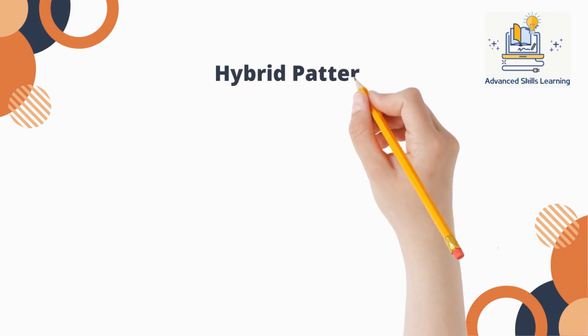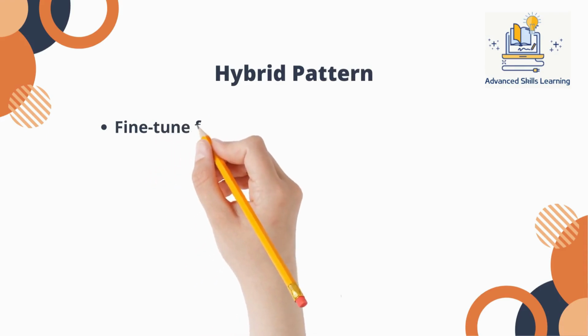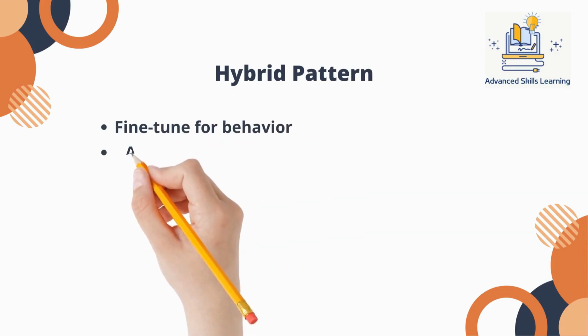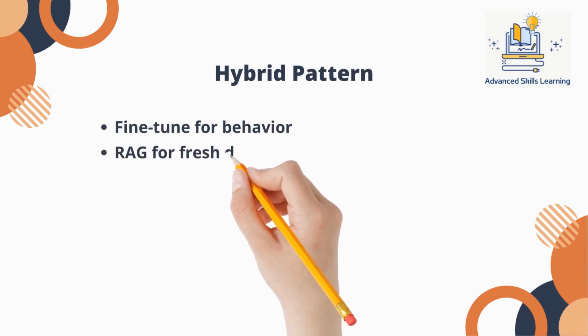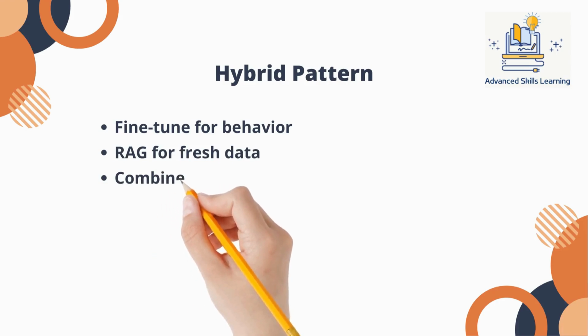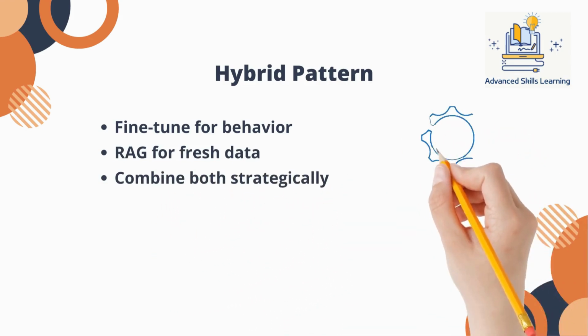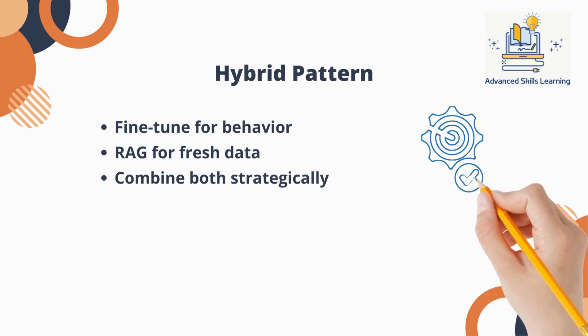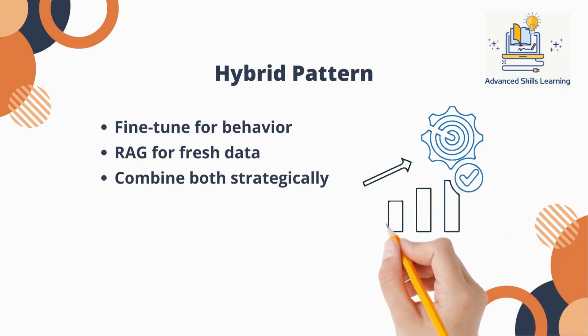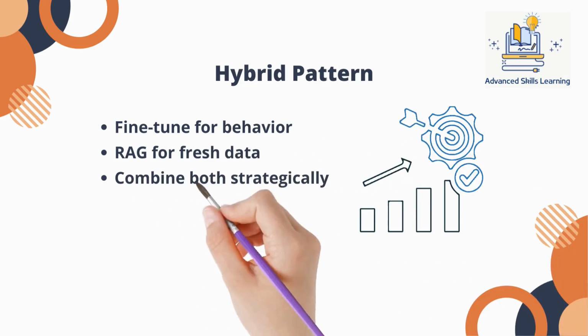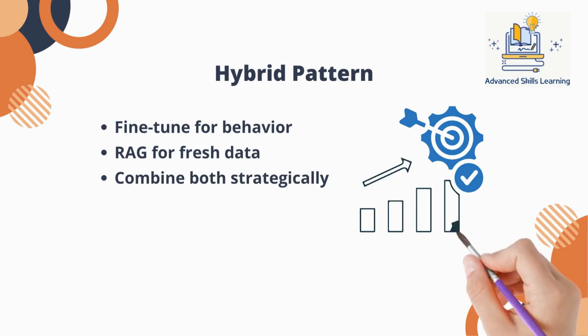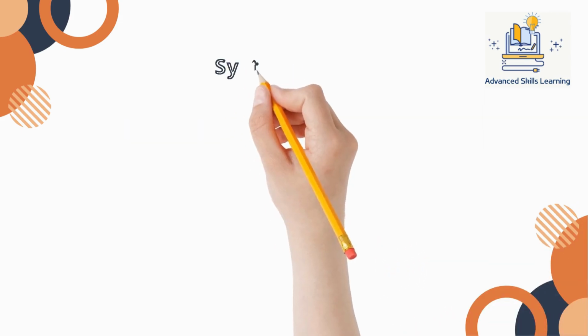In real systems, the best approach is often hybrid. Fine-tune the model for consistent behavior and reasoning patterns. Then use RAG only where fresh or external knowledge is required. This reduces retrieval load while keeping flexibility where it actually matters. Instead of choosing one, you assign each technique to the problem it solves best. This layered approach allows you to optimize both performance and flexibility simultaneously.